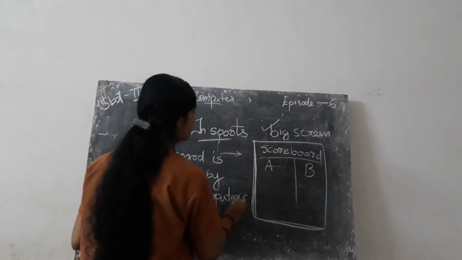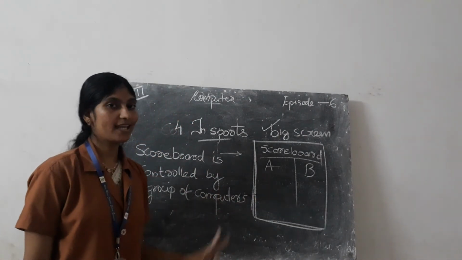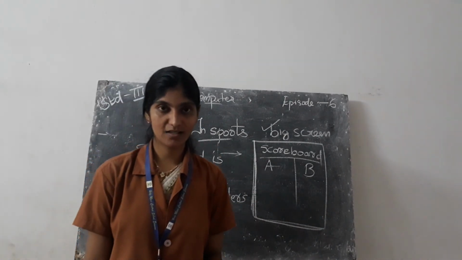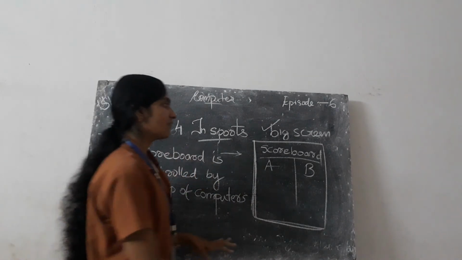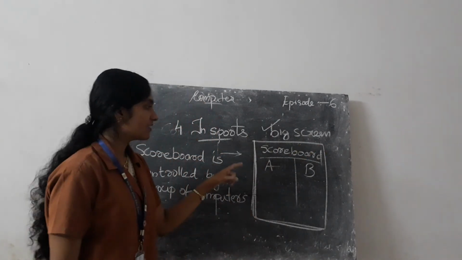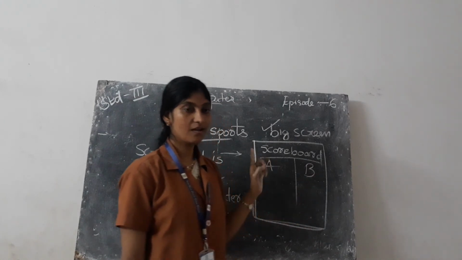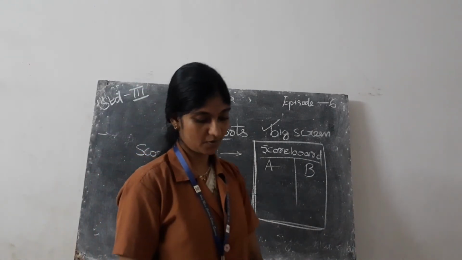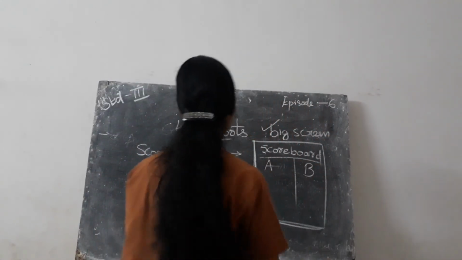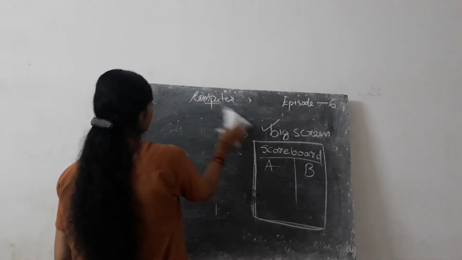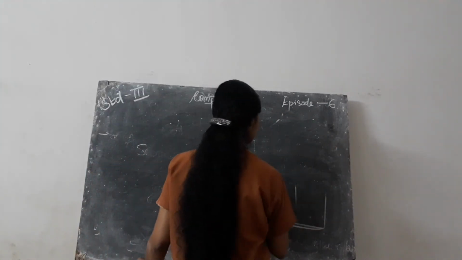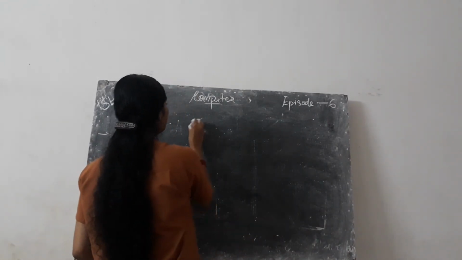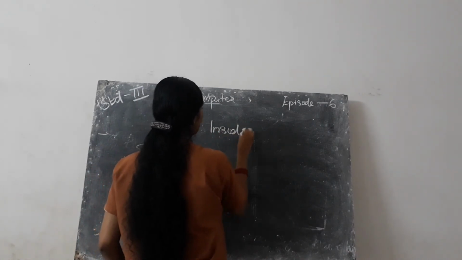Okay. So first use, computers in animation. Second use, computers in aviation. Third use, computer hairstyle imaging technology. Fourth use, in sports. We know there is a big screen which displays the scoreboard of that match. This scoreboard is controlled by a group of computers. And the fifth one is inside cars.